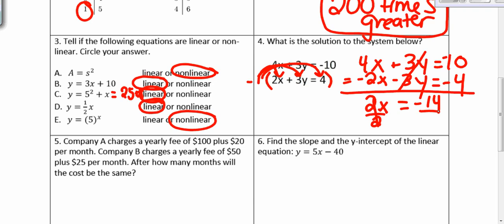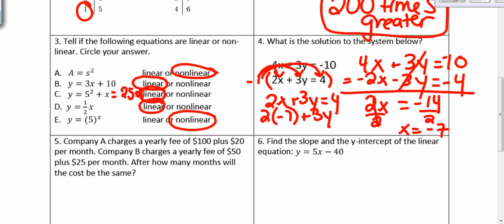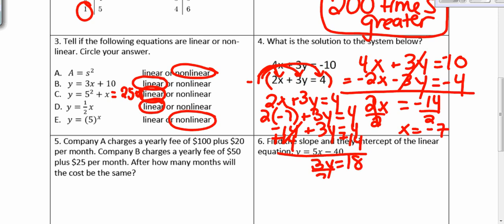Divide by 2 on both sides, we get x equals negative 7. In order to solve for y, we take x equals negative 7 and we substitute that back into one of the equations. So we have 2x plus 3y equals 4. We substitute in negative 7 for x, rewrite the rest of the equation. So we have 2 times negative 7 is negative 14 plus 3y equals 4. We need to isolate the variable, so plus 14, we get 3y equals 18. Divide by 3 on both sides, y equals 6.